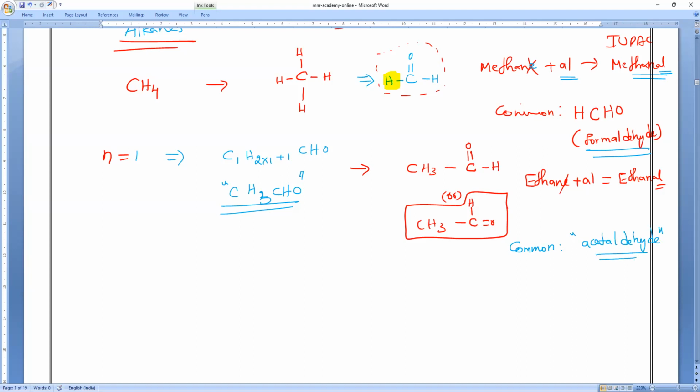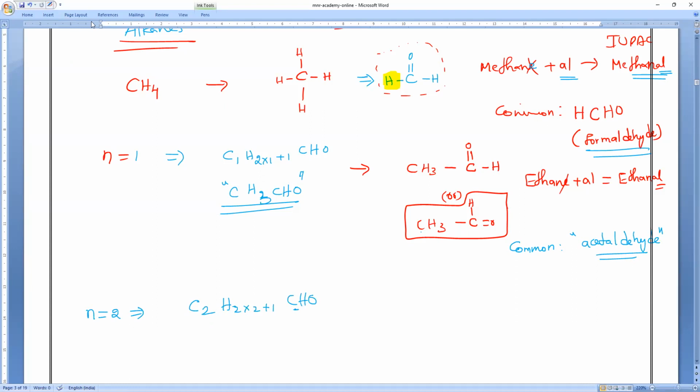Next, third one. What is the third structure, anybody? n is equal to 1 or n is equal to 2? n is equal to 2. But you should consider the total number of carbons. Are you clear? Please don't get confused. I am teaching very clearly. So n is equal to 2, C2, 2 into 2 plus 1, CHO. So this carbon also you should consider while naming. Please write it there.